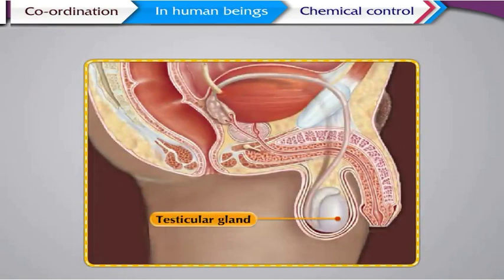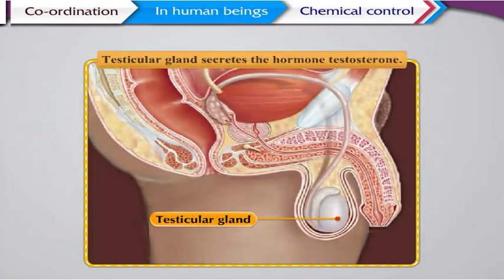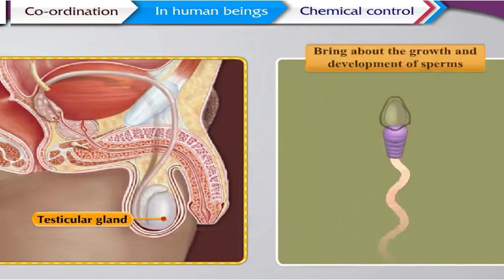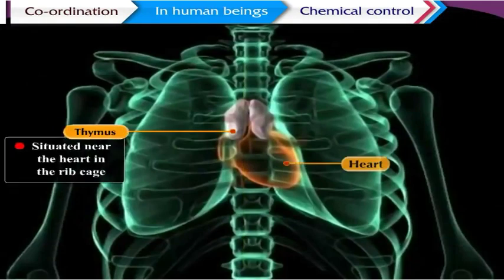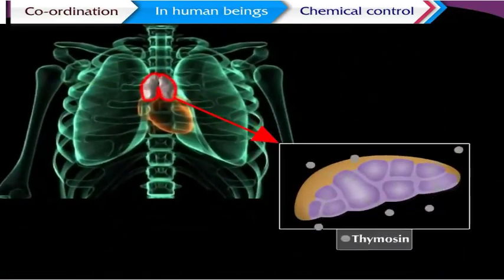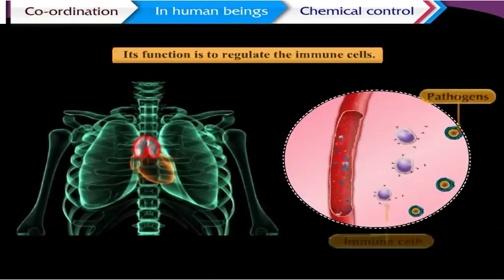The testicular gland lies behind the testis in the scrotum. It secretes the hormone testosterone. Its function is to develop the male reproductive glands and bring about the growth and development of sperms. The thymus is situated near the heart in the rib cage. It secretes the hormone thymosin. Its function is to regulate the immune cells.